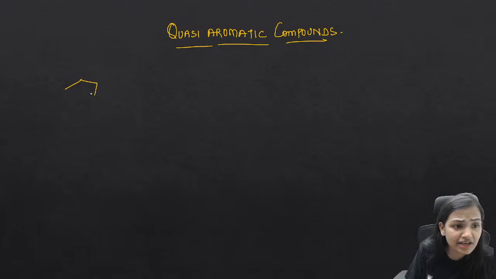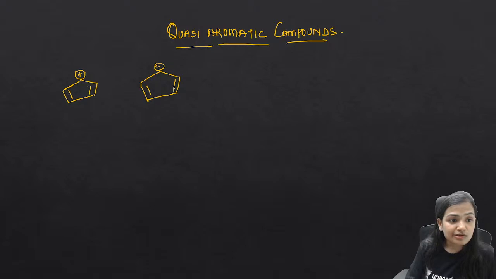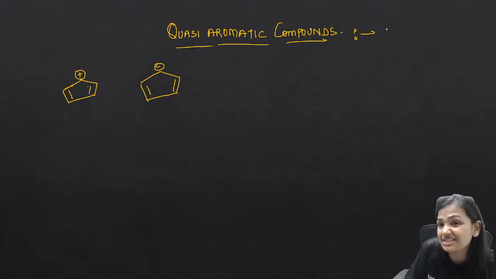If I take a species like this, or a species like this, what is the difference between the two? First of all, quasi aromatic compounds are ionic compounds. You need to know they are ionic in nature.